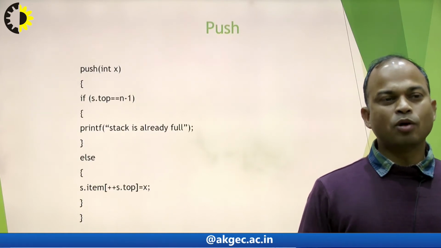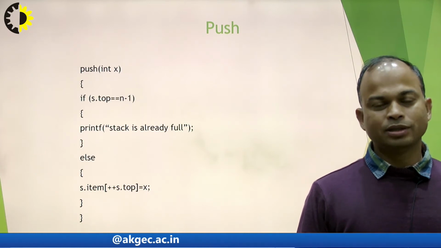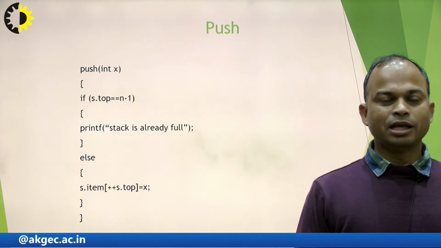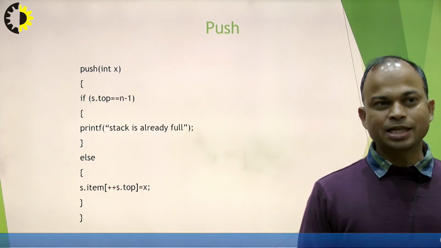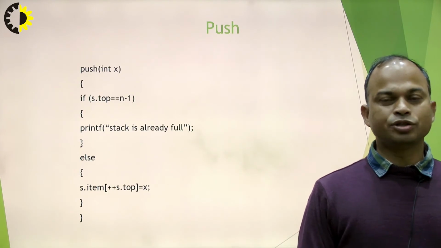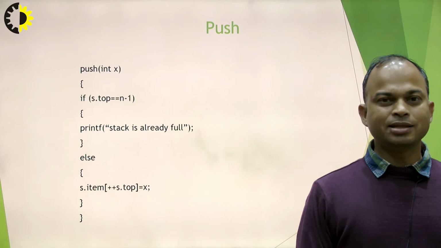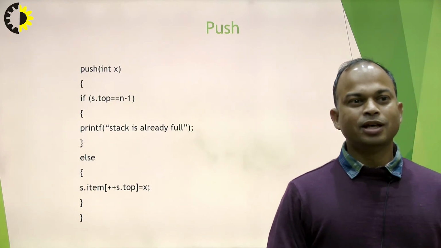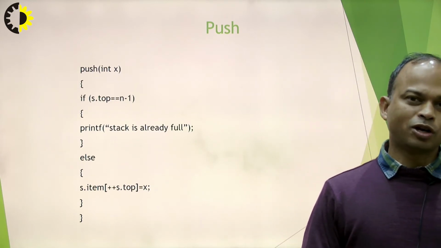And if we talk about the push operation, as we have pointed out, if our stack is already full, then insertion is not possible. So for the full condition, we have s.top equals n minus 1. If this condition is true, then stack is already full, and if this condition is false, it means stack is not full.